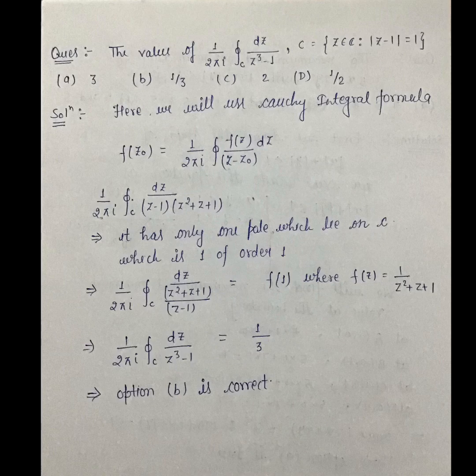So 1/(2πi), we can factorize z³ − 1 as (z − 1)(z² + z + 1). So it has only one pole which lies on C, which is 1, of order 1. So this implies 1/(2πi) ∫ dz/(z² + z + 1) × 1/(z − 1). So here f(z) = 1/(z² + z + 1). This is equal to f(1) because 1 is the pole of order 1. So 1/(2πi) ∫ dz/(z³ − 1) is equal to 1/3. This implies option B is correct.